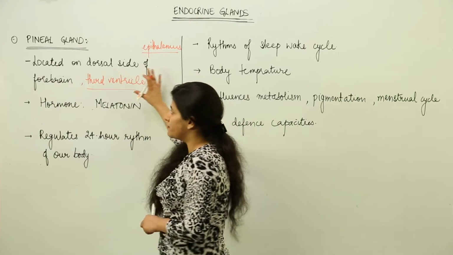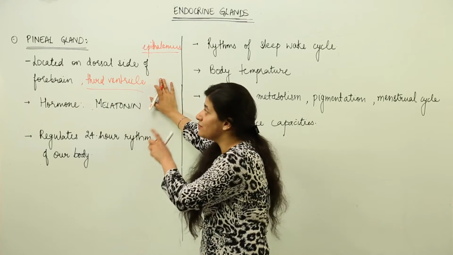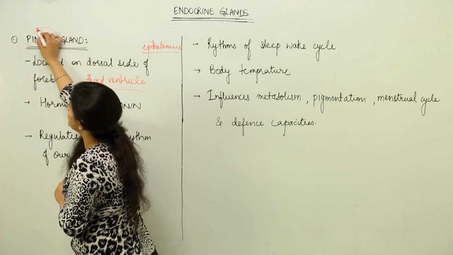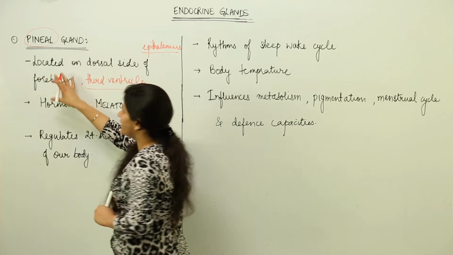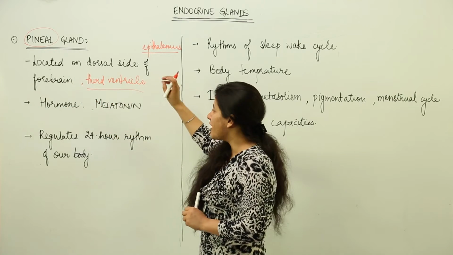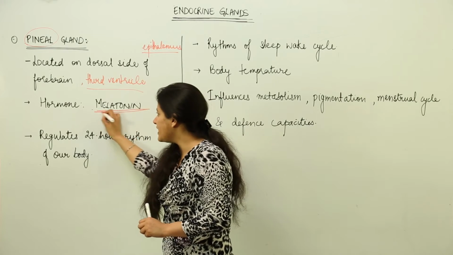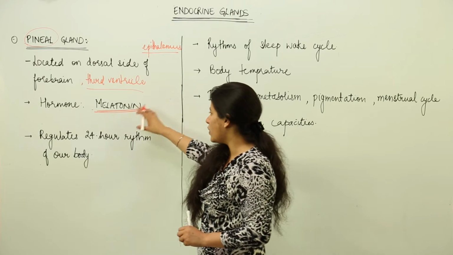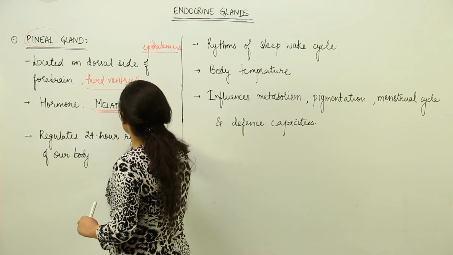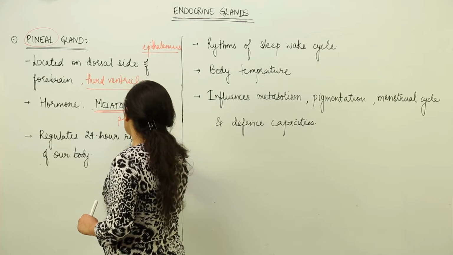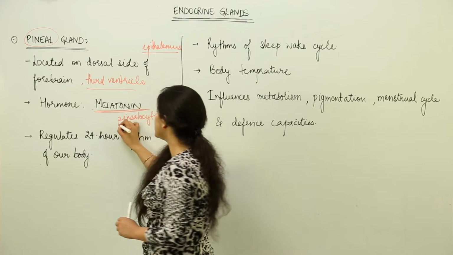Now what is the role of this pineal gland? First of all, its name is pineal because the shape of this gland resembles that of a pine cone. That is why it is known as pineal gland. It is very important because it secretes a hormone known as melatonin. Now you have to remember the name of the cells which are responsible for secretion of melatonin, that is pinealocytes.